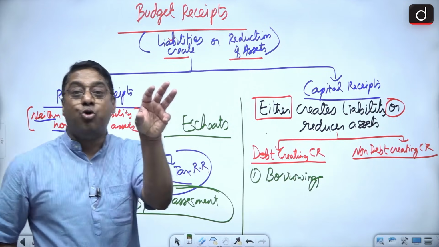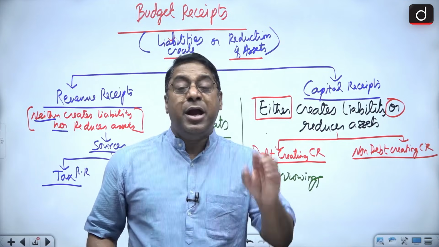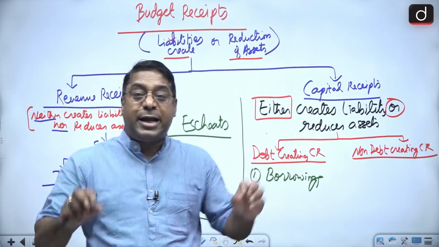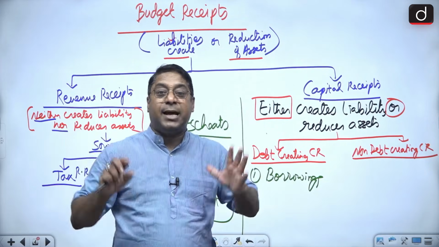That is, the government can do borrowings. It can do borrowings from the state government. It can do borrowings from the RBI. It can do borrowings from the World Bank. It can do borrowings from foreign countries. It can do borrowings from private sectors.